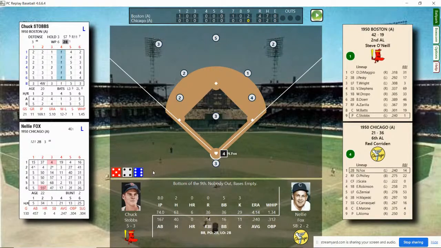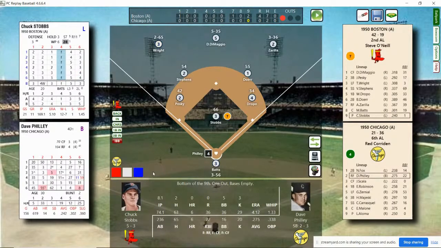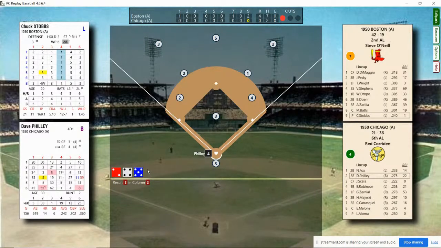Here's the pitch by Staub. And there's a short fly to left field. Wright puts it away for the out. 1 out, bases empty. Staub is going to face Dave Philly, who has flied to right, flied to center twice. Here's the pitch. He hits a foul ball into left field. Third baseman's over. Pesky puts it away in short left field in foul territory for the out. 2 outs, bases empty.